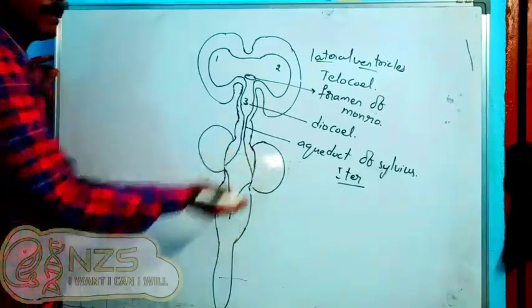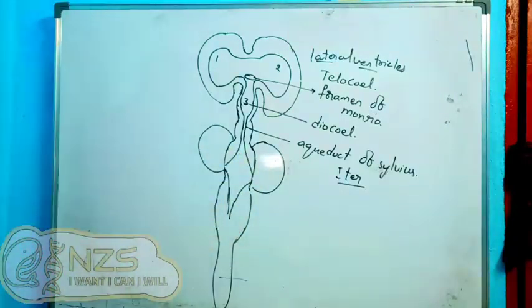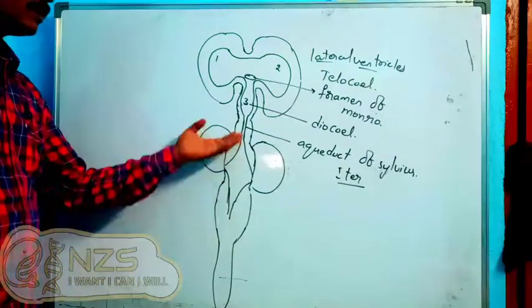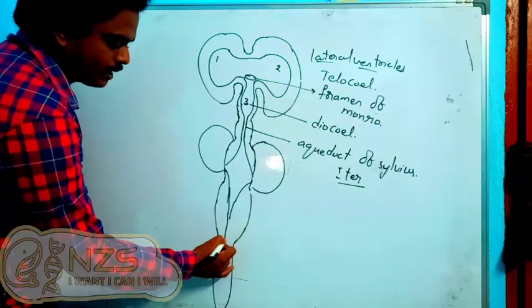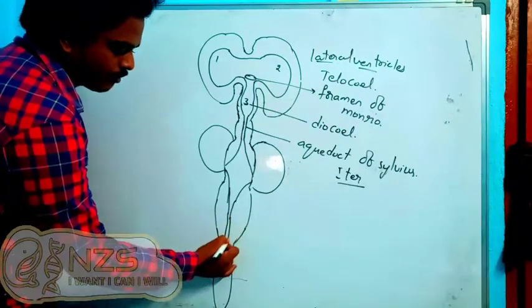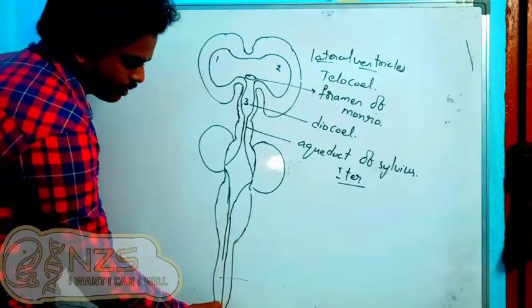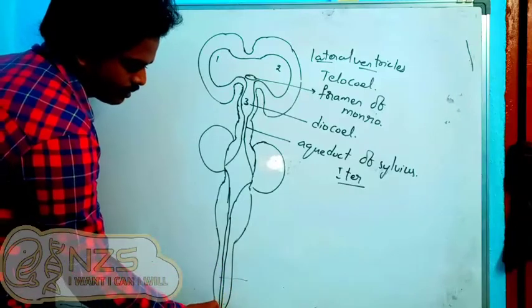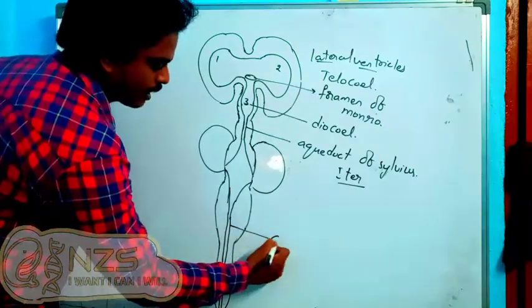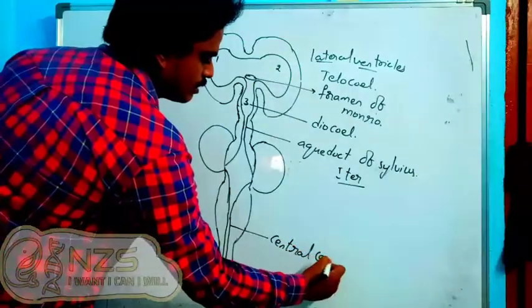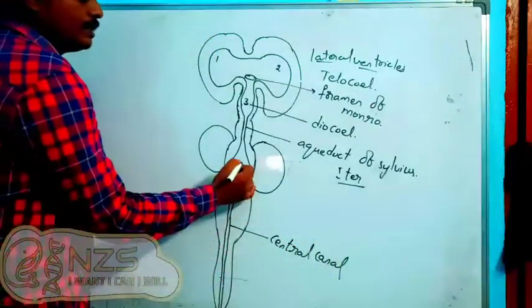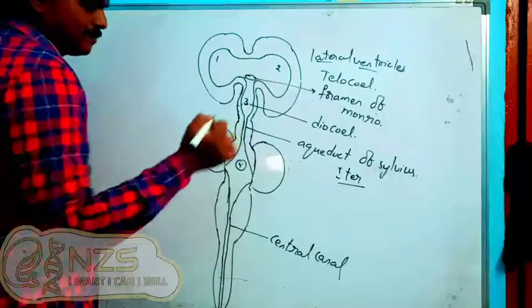It opens up and forms one more cavity there, the upper part of the medulla oblongata and the lower part of the pons. From the medulla oblongata, this goes down and forms the central canal of the spinal cord. And this is the fourth ventricle.